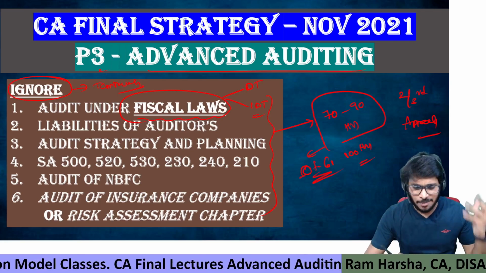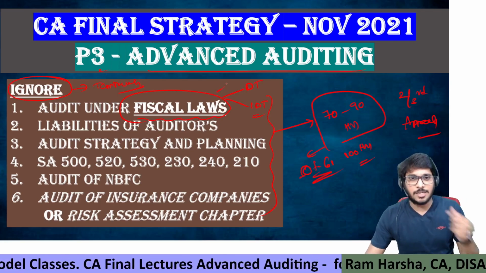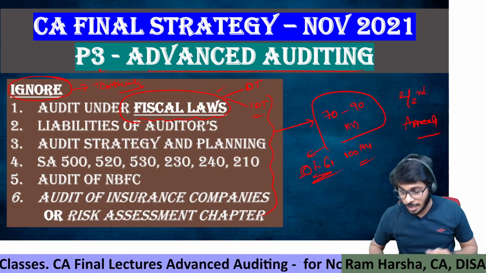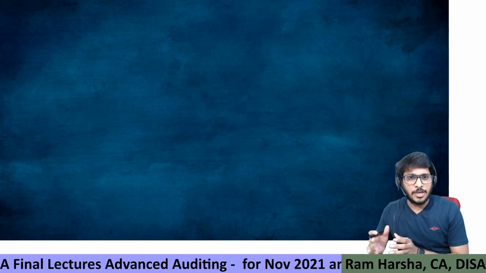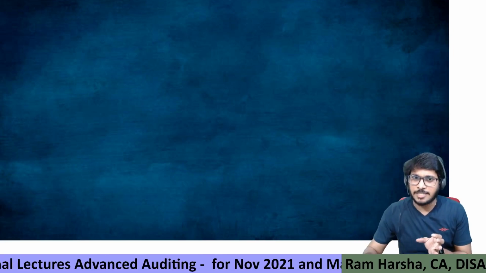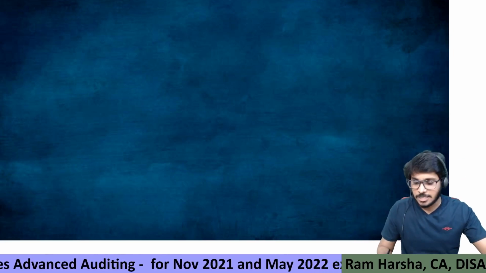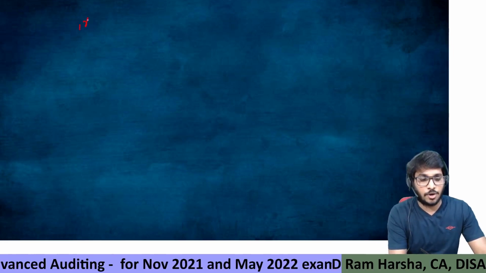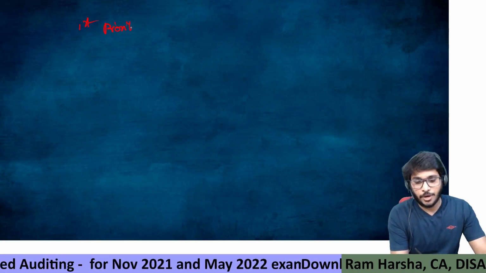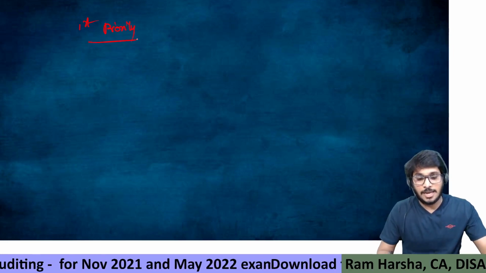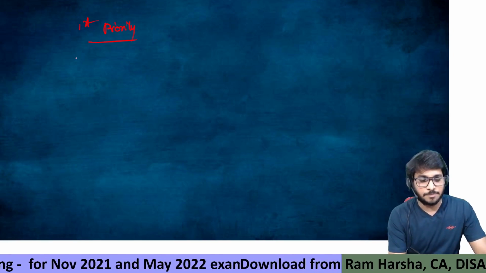And first of all, sir, tell me why you say fiscal laws is to be kept as a second priority chapter. I mean, you mean to say whatever chapters I am saying you to ignore are second priority chapters, and all the rest are first priority chapters? Exactly. So let me list out what the first priority chapters are. The second priority chapters I have already given in an image.